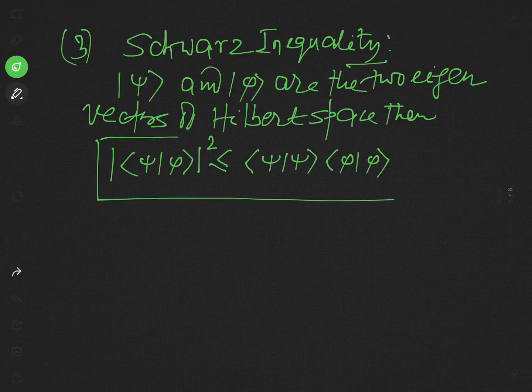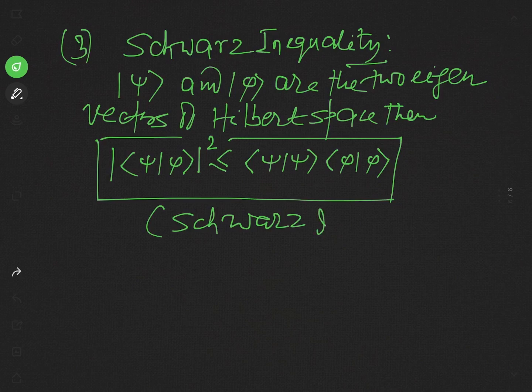In fact, this result is known as Schwarz inequality. First of all, we will prove this inequality. So let us see its proof.